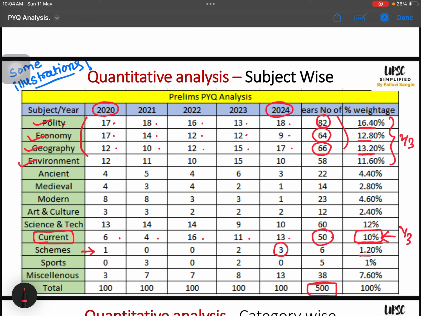Because the percentage is very low, so the effort should also be minimal, right? One should not sit and read all the schemes on one's own, because the percentage of questions and the weightage is very low, right?